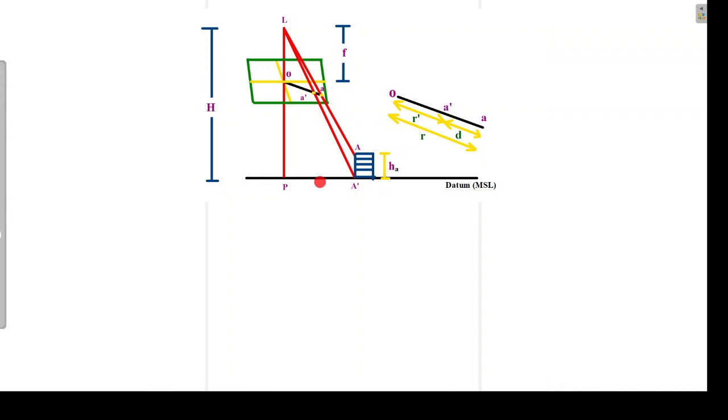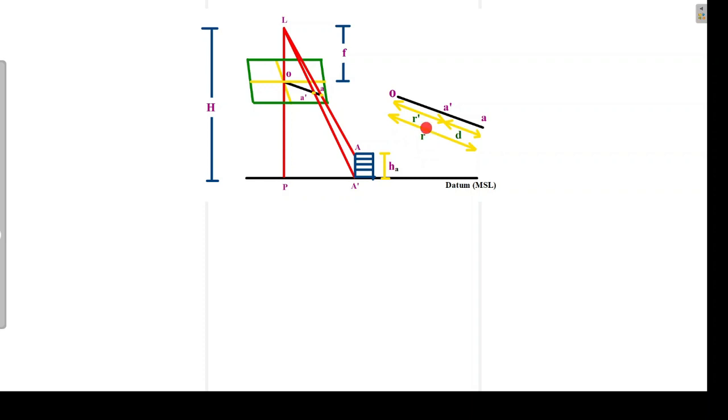So here you can see this is our ground level and this is our hill. The top of the hill is represented by point capital A, while the bottom is represented by A dash. So when we are taking the photograph using a plane, that is aerial photogrammetry, the points A and A dash can be projected on the image. The projected points are small a and small a dash. This O is the principal point. So here the radial distances of A dash and A from point O can be considered as R dash and R. You can see OA dash is R dash and OA can be taken as R.